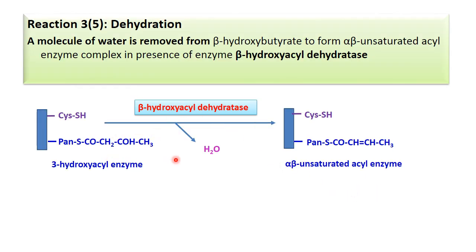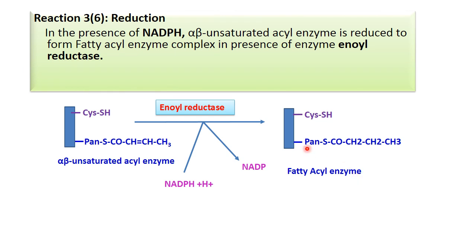Then it removes one water molecule, or the dehydratase reaction takes place, and it converts into alpha beta unsaturated acyl. So the alpha and beta carbons form a double bond, and that's why it is known as alpha beta unsaturated acyl. Then again a reduction reaction takes place and takes away the hydrogen, a proton, to form fatty acyl.